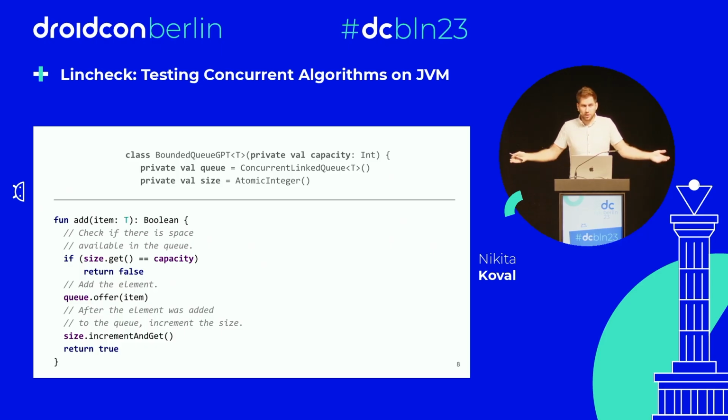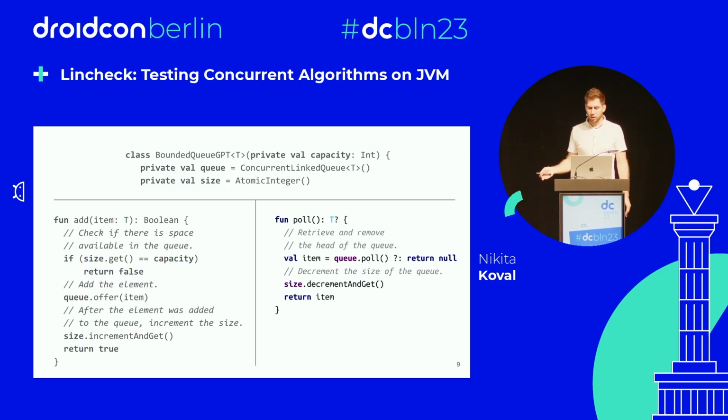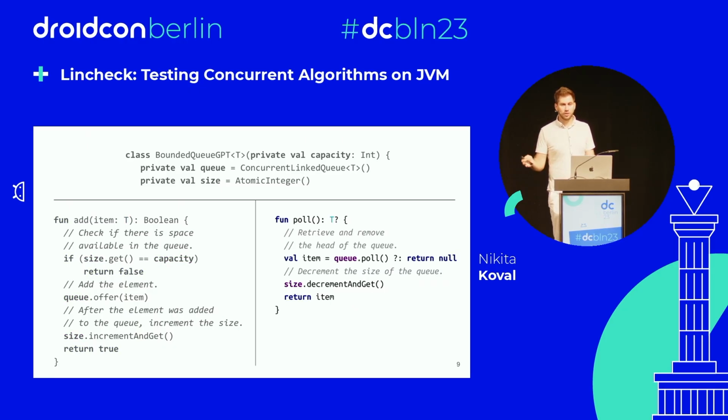It's in the standard library, and the count is also atomic, so nothing can go wrong. And the poll operation simply retrieves the first element from the queue, followed by decrementing the size counter. That's the solution we have from ChatGPT.